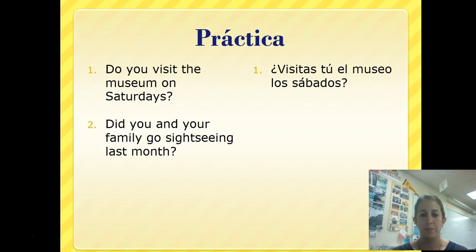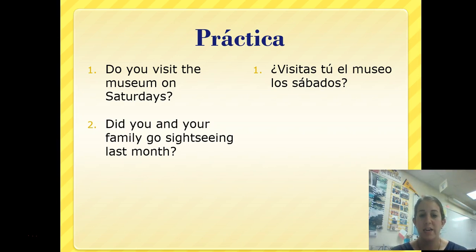All right, here we go. ¿Visitas tú el museo los sábados? Again, we don't have a question word, so we're just going to start with our verb, and since it's you, then it would be tú. Now, let's talk about this. ¿Visitas tú el museo los sábados? Do you really need that tú there? No, but if you are going to include it, make sure it follows your verb.